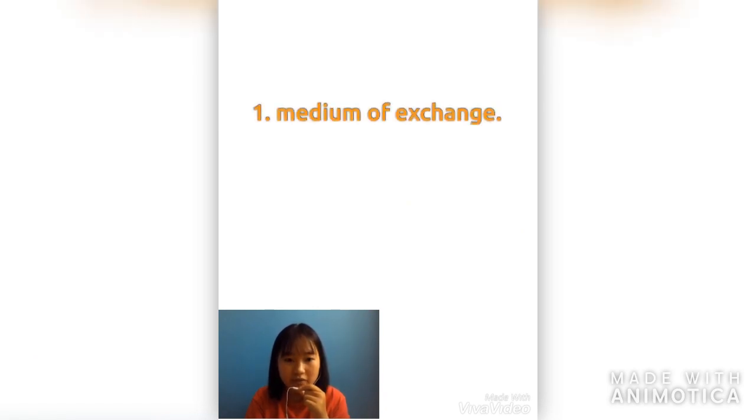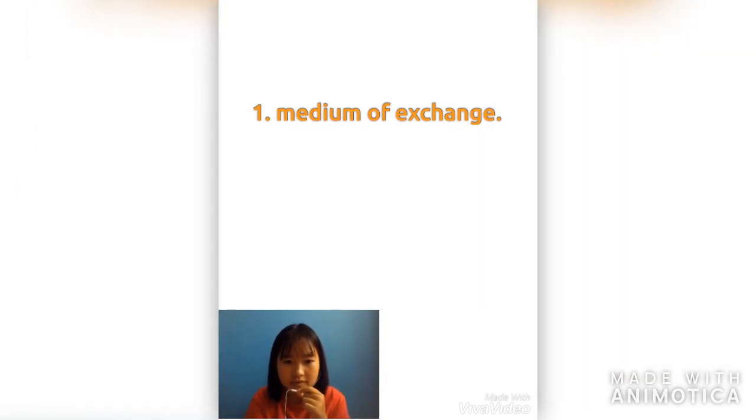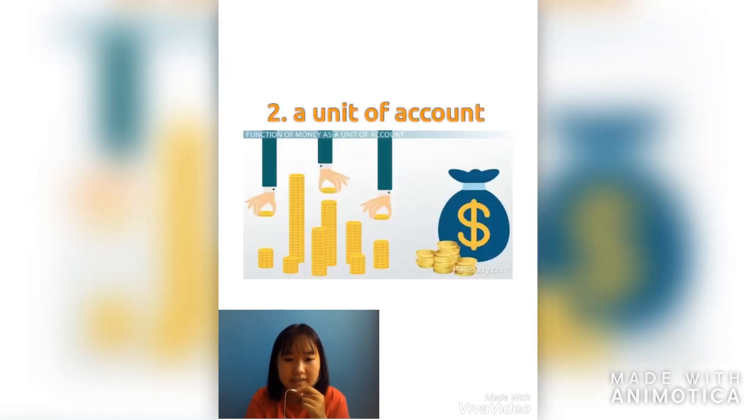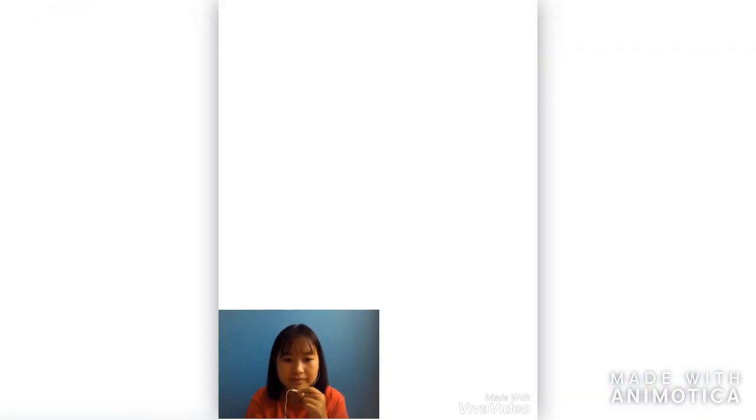The first is a medium of exchange, that is, money is accepted for purchasing goods and services. The second one is a unit of account, that is, a measurement of the value of goods and services. And the last one is a store of value, keeping value over time.